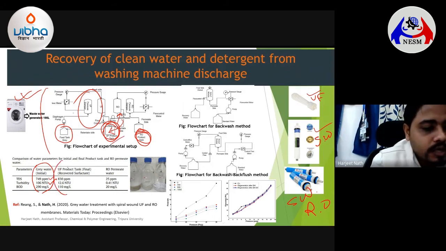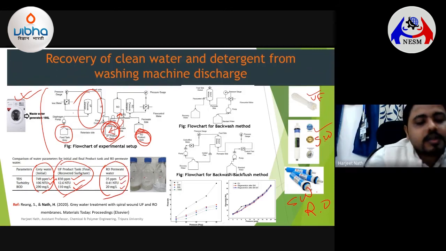So we were able to get the final recovered surfactant solution of this concentration. The TDS was very high, around 830 ppm. Turbidity has decreased from 106 to around 12.6 NTU. That means the concentrated surfactant solution is now clean, and the BOD has also decreased. And the water which you have obtained is of very good quality, of around 25 ppm and 0.41 NTU and